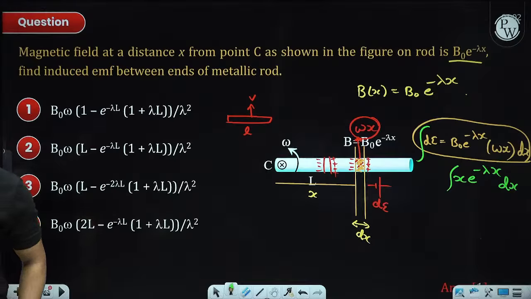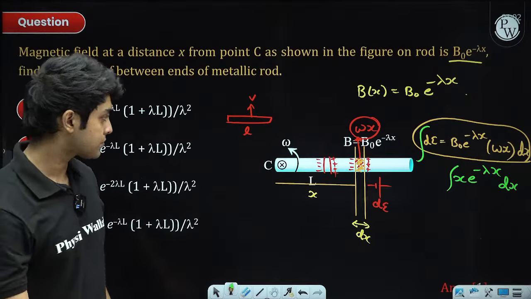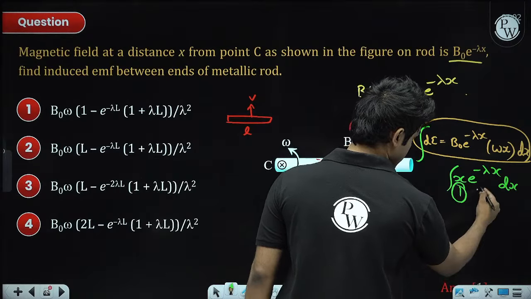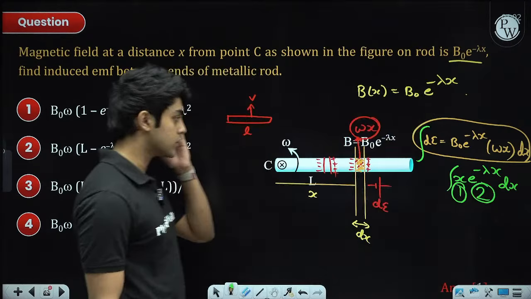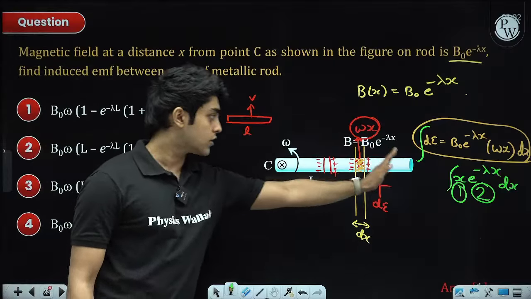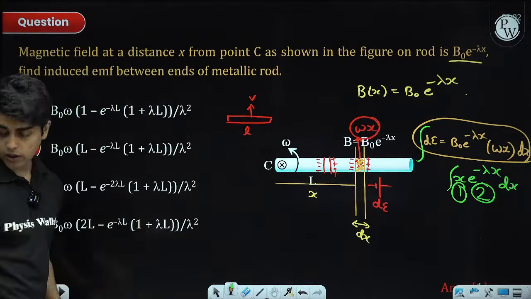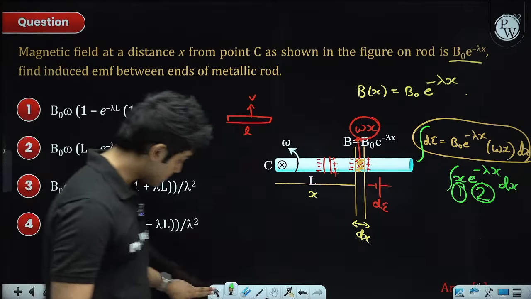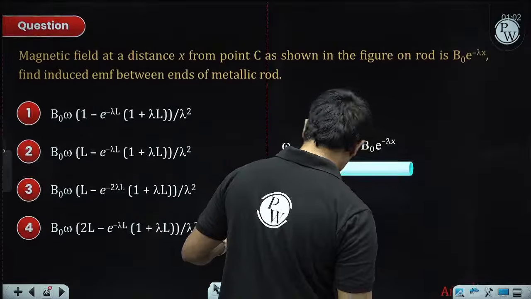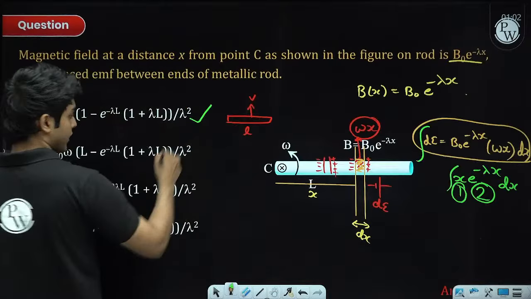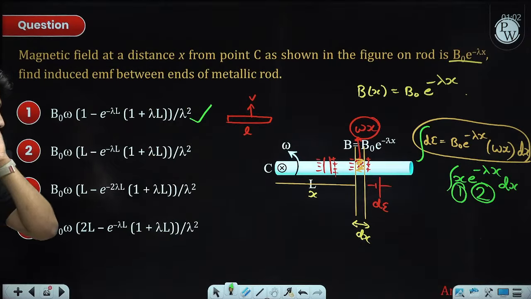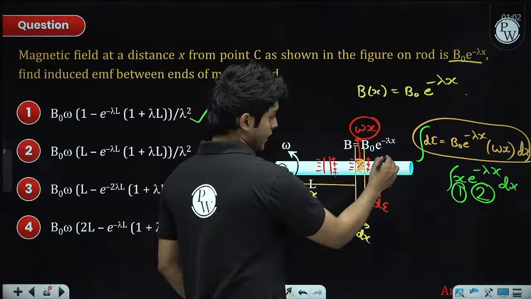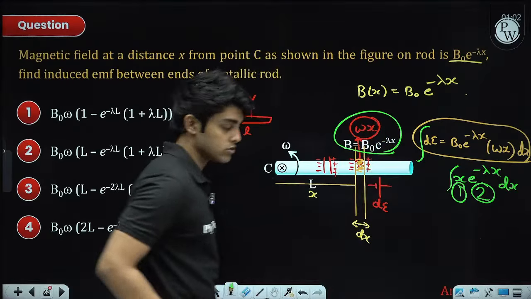Okay, so I'll explain the galvanometer question. I am skipping the integration. You just have to take this as first function, this as second function, and integrate it from x equal to 0 to x equal to L. You'll get the total EMF. And I guess the answer is the first option, if the memory based question is correct. But this question is anyway covered in class for a constant magnetic field.